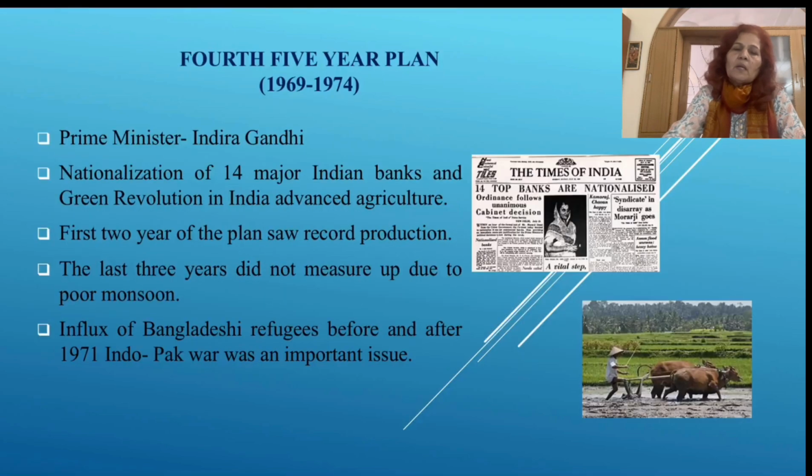Now we come to the fourth 5-year plan. The time period was 1969 to 74, and it was led by Prime Minister Indira Gandhi at that time.